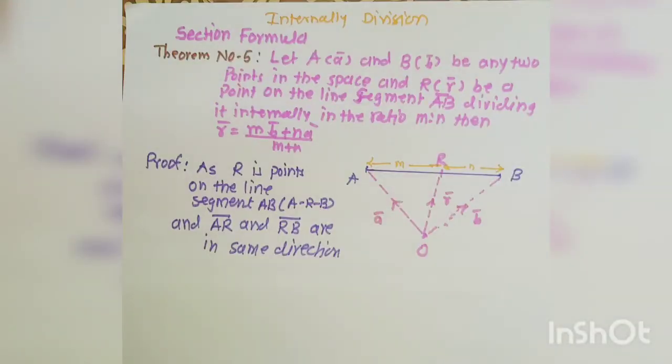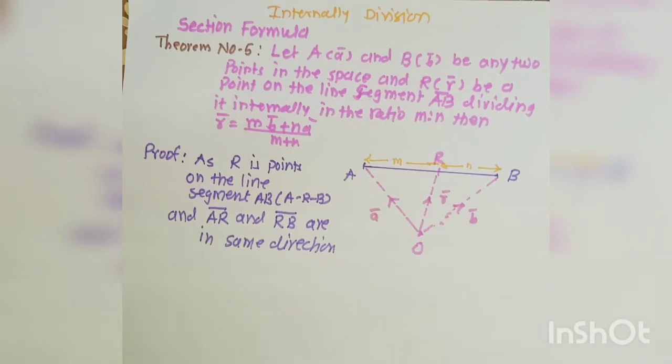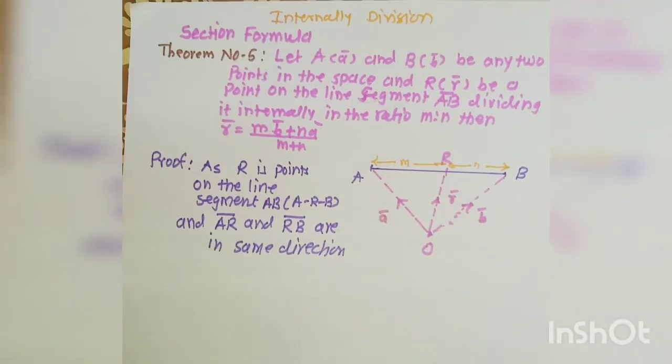Hello students, today we will start the next point, second point in the chapter, section formulas. There are two types of section formulas. First is the internal division formula.